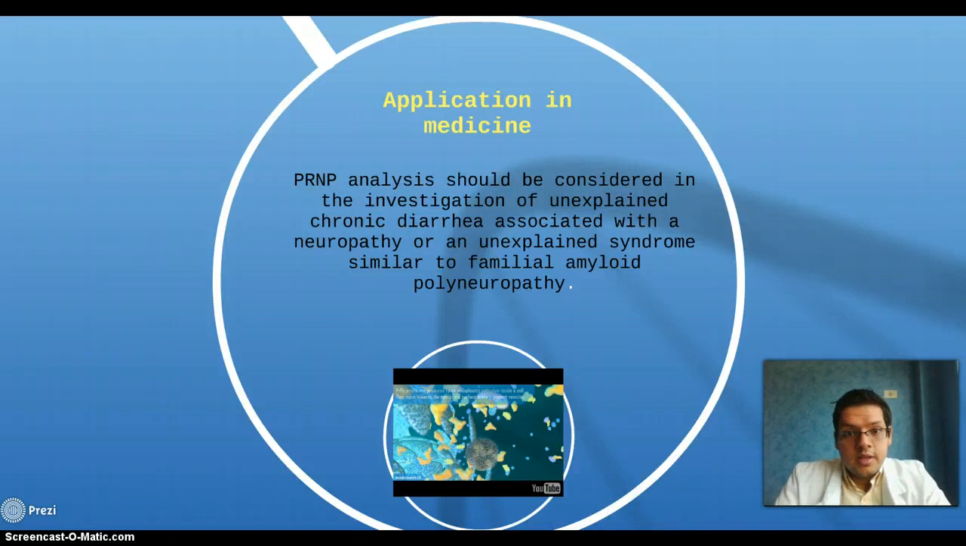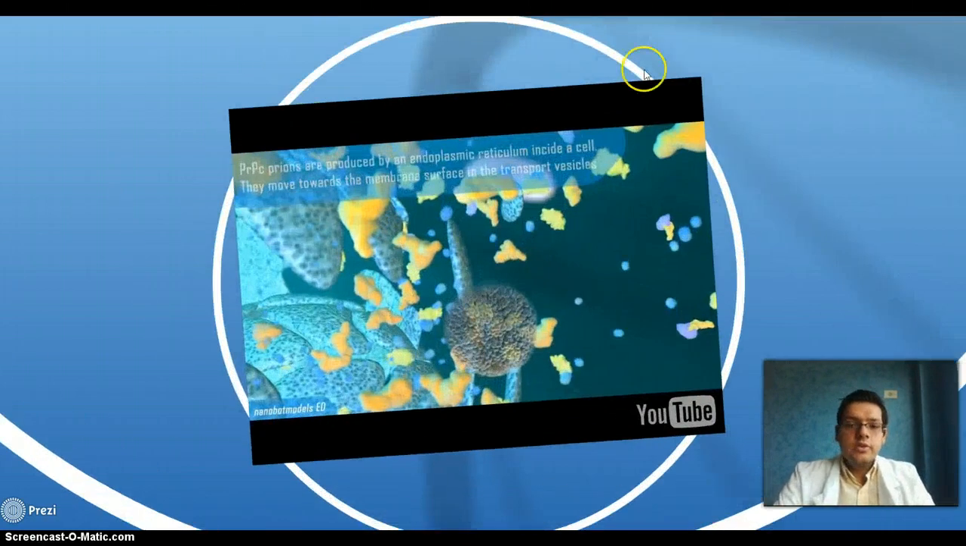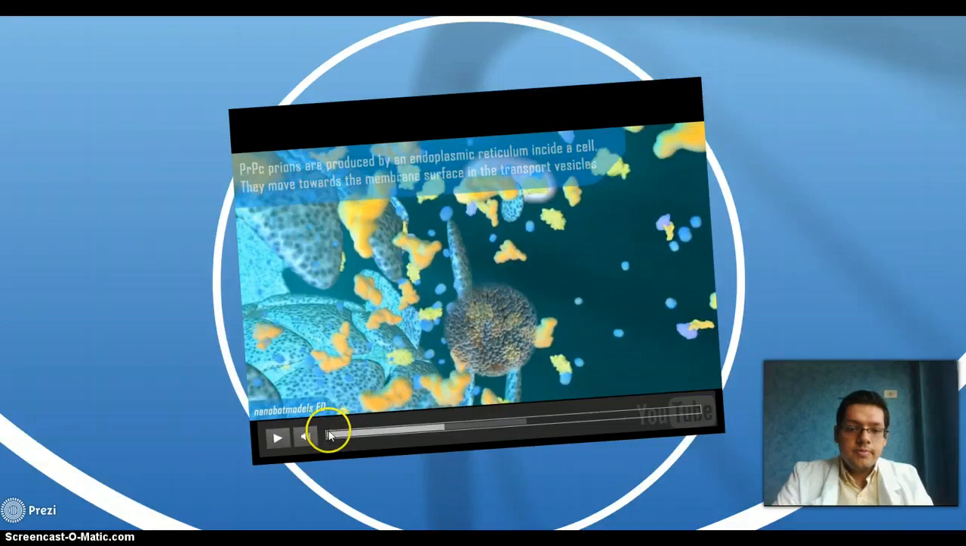Application in medicine. PRNP analysis should be considered in the investigation of inexplicable chronic diarrhea associated with a neuropathy, or an inexplicable syndrome similar to familial amyloid polyneuropathy. So here, a video.